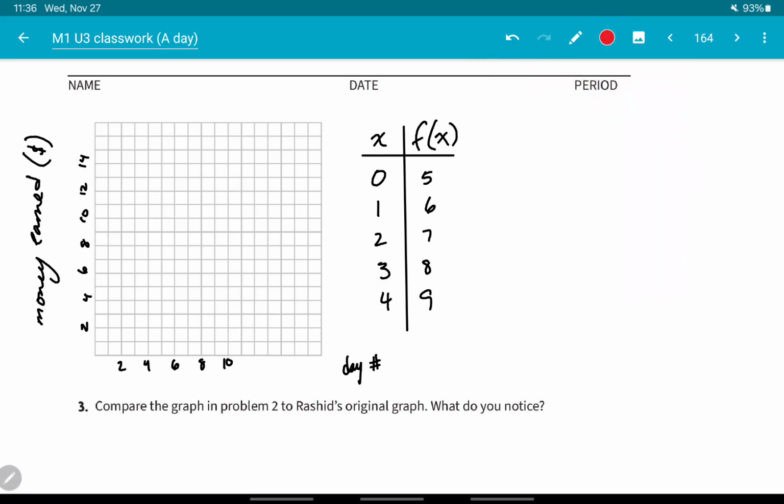I have $5 here, and then $6, $7, $8, $9 like that. So my line would look like this. And I should draw that straight out, I guess. Right there.